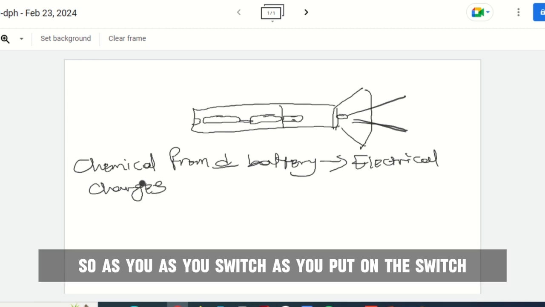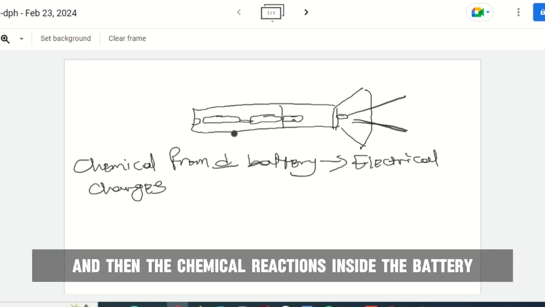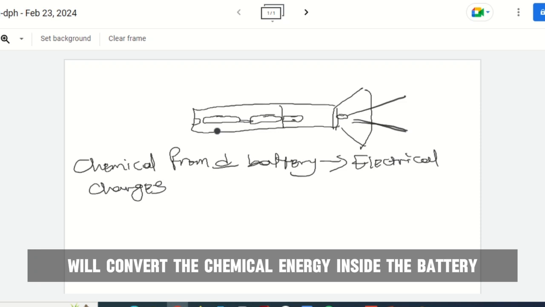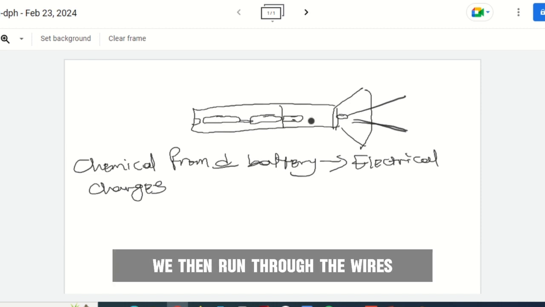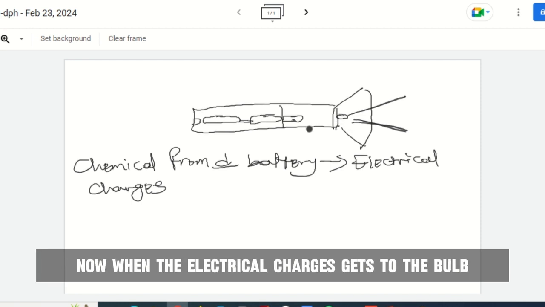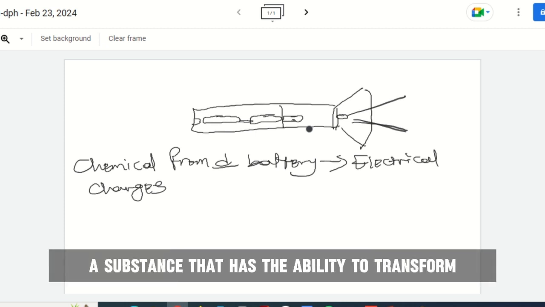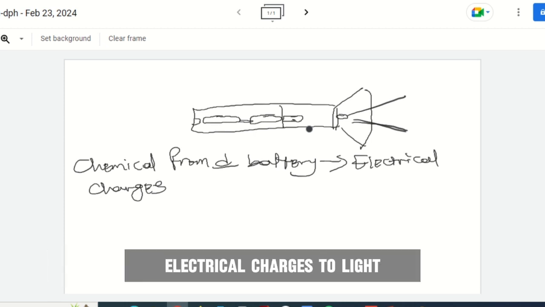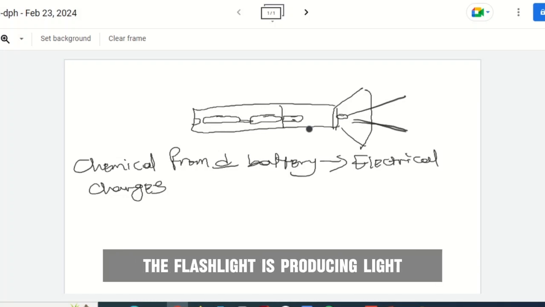So as you put on the switch, there will be chemical reactions inside the battery, and then the chemical reactions will convert the chemical energy inside the battery to electrical charges. The electrical charges will then run through the wires. There will be wire inside of it. They run through the wires, and then go to the bulb. Now, when the electrical charges get to the bulb, it is a substance that has the ability to transform electrical charges to light and heat, and that is when you say the flashlight is producing light.